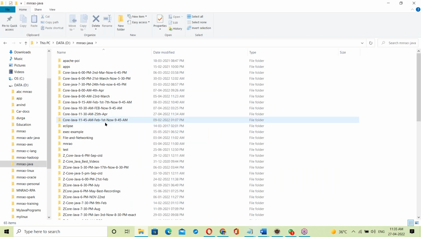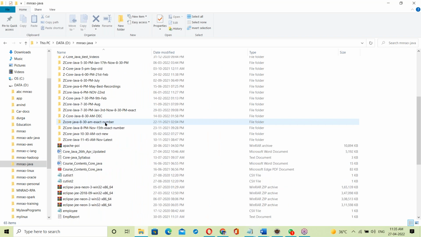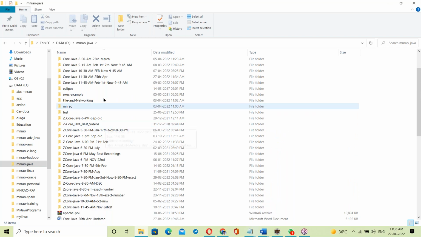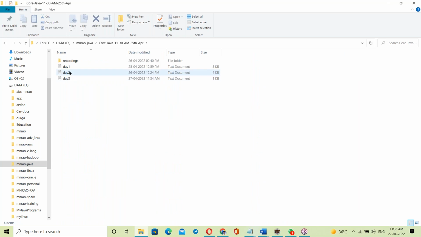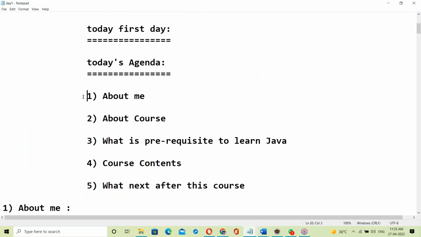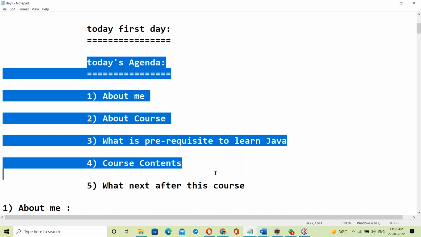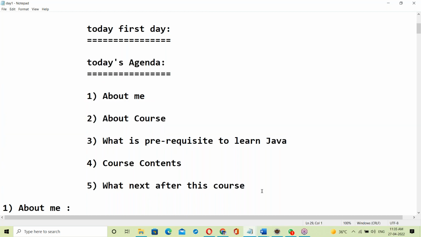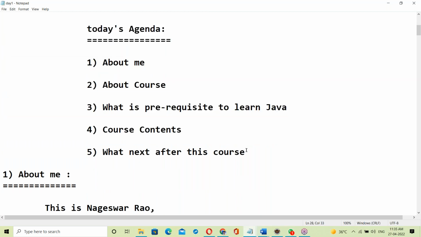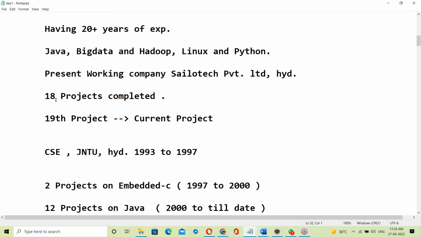On the first day nothing was discussed, it was all introductions. The second day was the Java introduction. The first day covered just about me, about the course, prerequisites to learn Java, course contents, and what next after this course. All that introduction was discussed; nothing else on the first day.